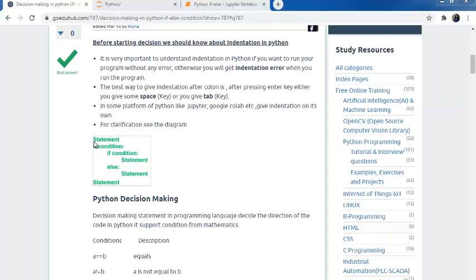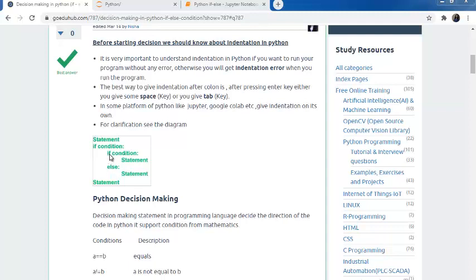If you are writing an if condition, then you need to write the colon. Colon is for continuation. Now we are going to write the code inside this if condition. So if this condition is true, then the block inside this if condition will be executed. So this block of statements should be at the same indentation level. You can give the indentation through the space key or the tab key. Whatever statements are inside this if condition should be at the same level.